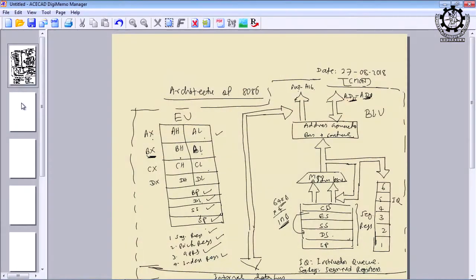Therefore, there is a trade-off in choosing the addressing mode and its complexity. Unless we make the addressing mode complex, we cannot achieve an efficient program or efficient execution. And this is the first time we are trying to balance this trade-off in the 8086 microprocessor, and this trade-off was not that important for 8085.